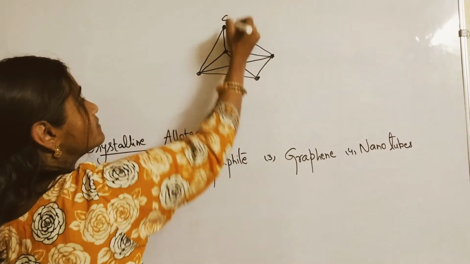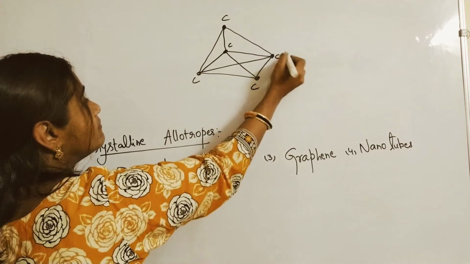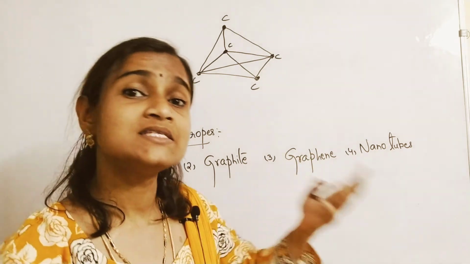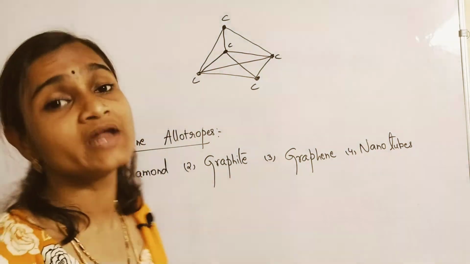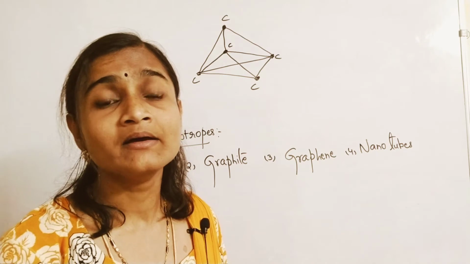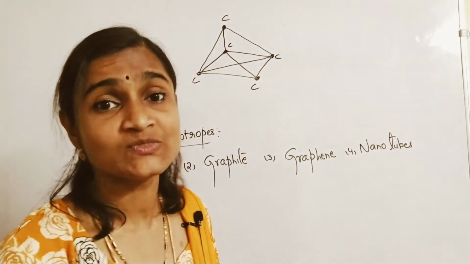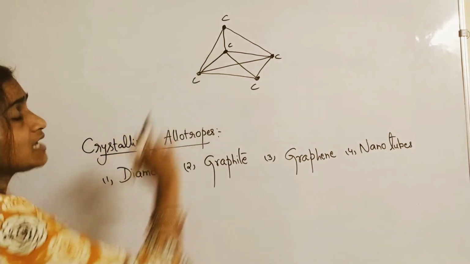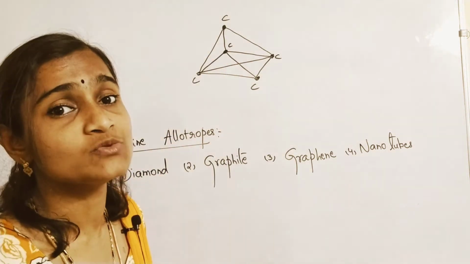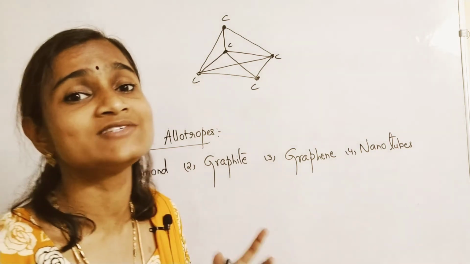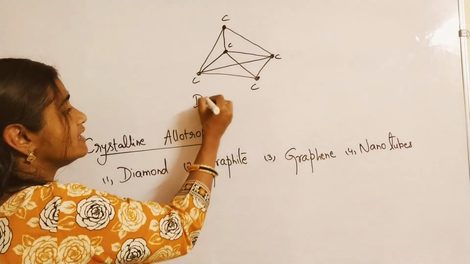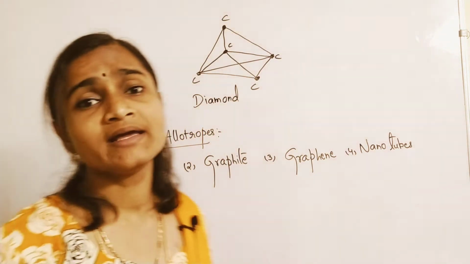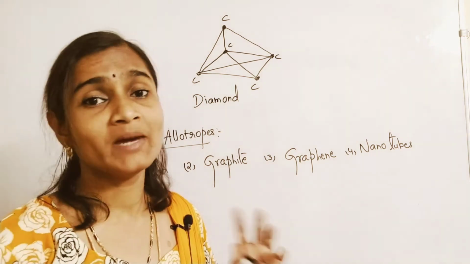See, all the carbon atoms, same element, but different forms. Carbon can exist in the form of peat, in the form of diamond, in the form of graphite. Same element, but existing in different forms. That is what you call allotropy. So all carbons only, but with regular arrangement, a 3D arrangement, a three-dimensional structure. So this is diamond, and the characteristics of diamond you might have studied.